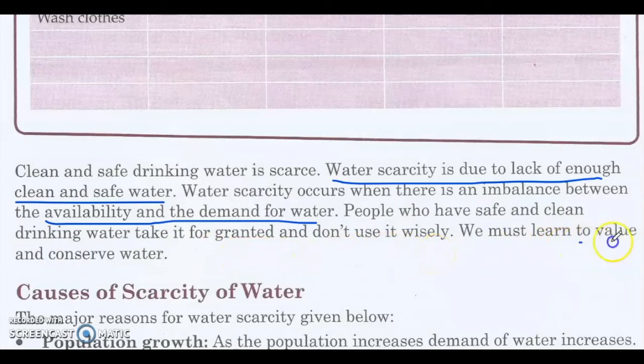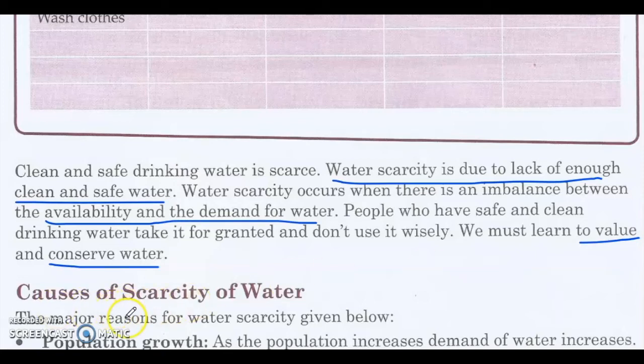We must learn to value and conserve water. If any tap is leaking, you should get it fixed. If the tap is left unattended, if you are filling a bucket and it is overflowing, quickly you have to close it. Save every drop of water.